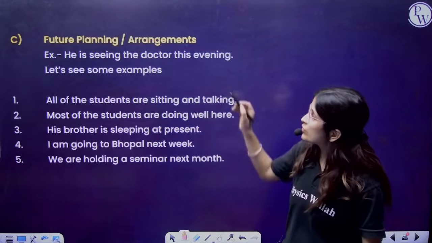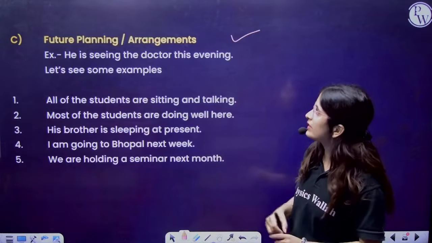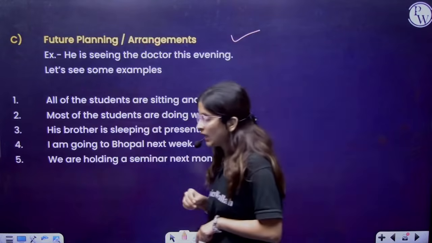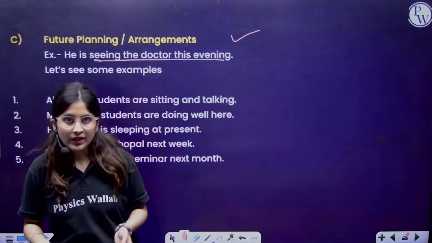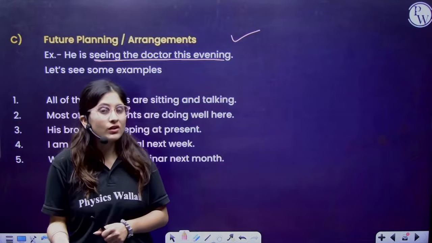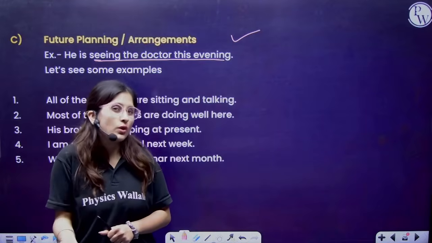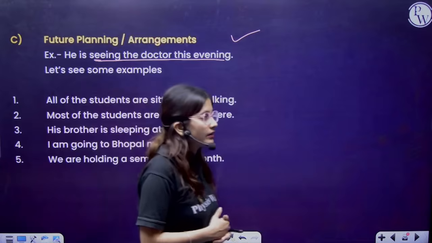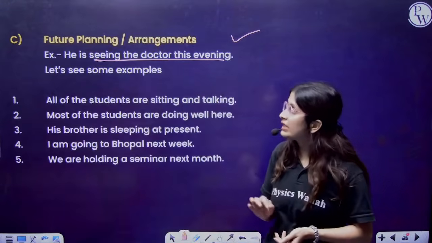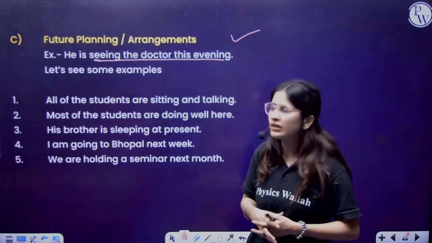Next, future planning or arrangement. For example, he is seeing the doctor this evening. He is seeing the doctor means he is going to consult the doctor, right? So he is going to consult the doctor. It means a future continuous sense. But if we are continuing with the present, we can consider sentences like he is seeing the doctor this evening.